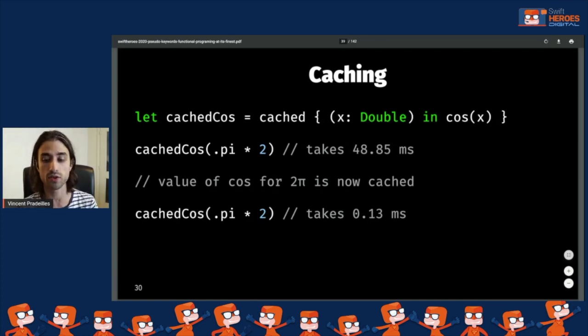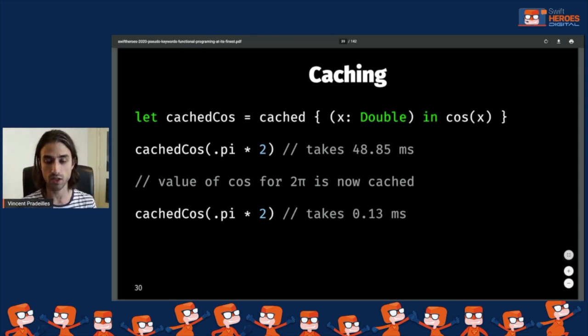So we want to have a cached version of the cosine, and the way that we create it is that we use the pseudo keyword cached in order to create a cached version of the cosine function. And then we can use this cached version. So here I'm using it in order to compute the cosine of 2 pi. The first time that I use it, it takes around 50 microseconds. And then at the next call, since I already have the result of the computation in my cache, the result is computed much, much faster. You can see that we have gained 2 orders of magnitude with this technique.